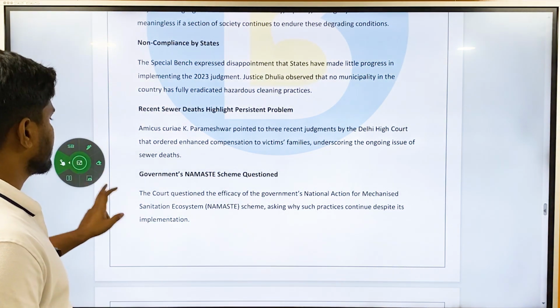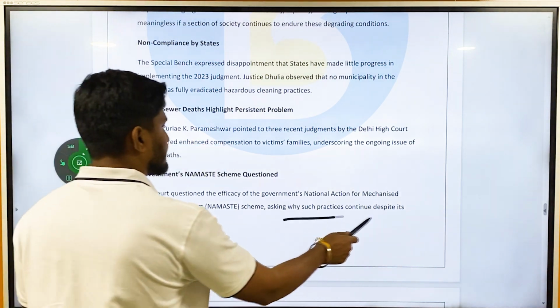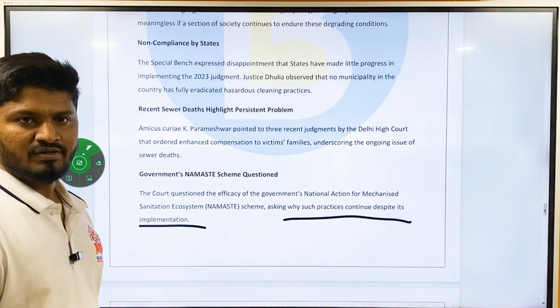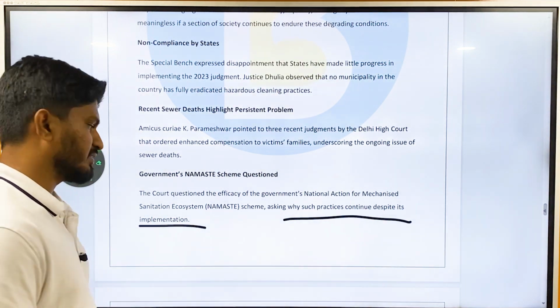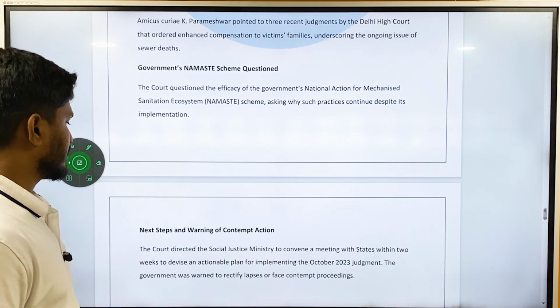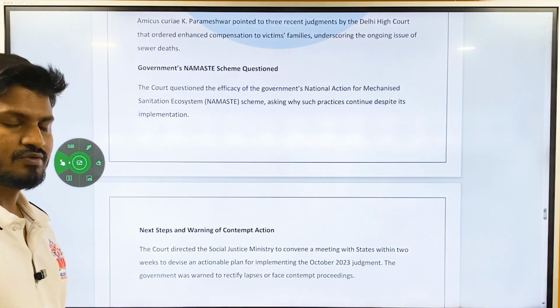The court questioned the efficacy of the government's Namaste scheme, asking why such practices continue despite the implementation of the scheme. Okay, the scheme is to eliminate manual scavenging. If there is a scheme, even then why are there deaths? Why is it not properly implemented? Then the court also asked for next steps and warned of contempt of court. Okay, I already explained what is contempt of court.